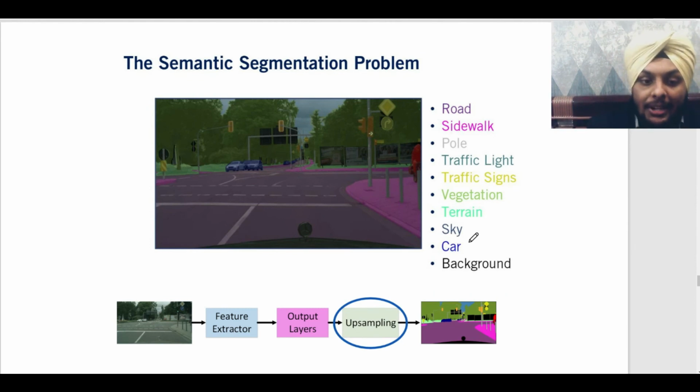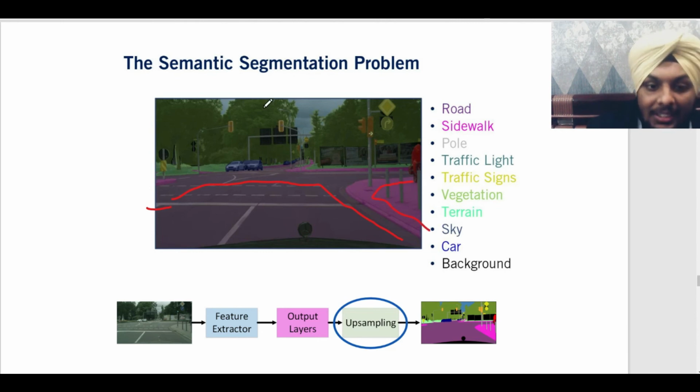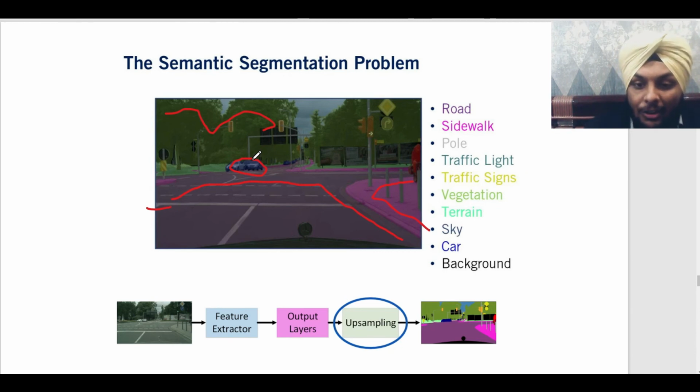What is semantic segmentation? It gives a certain value, in this case a certain color, to one kind of pixels in the image. Let's say it allots a purple color to all the pixels which are on the road. It allocates a pink color to the footpath. It gives green color to the vegetation. It gives blue color to, let's say, vehicles. So that is how the computer gets to know what is in front of it. And currently there are different types of semantic segmentation architectures, including HRNet, DeepLab, etc., which you can always search on Google and try to implement.